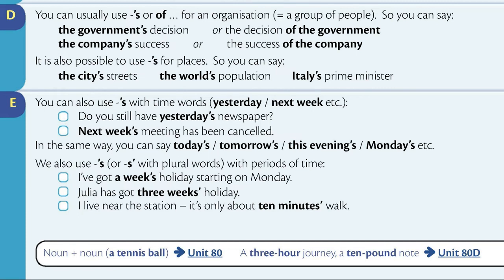It is also possible to use apostrophe S for places. So you can say the city's streets, the world's population, Italy's prime minister.